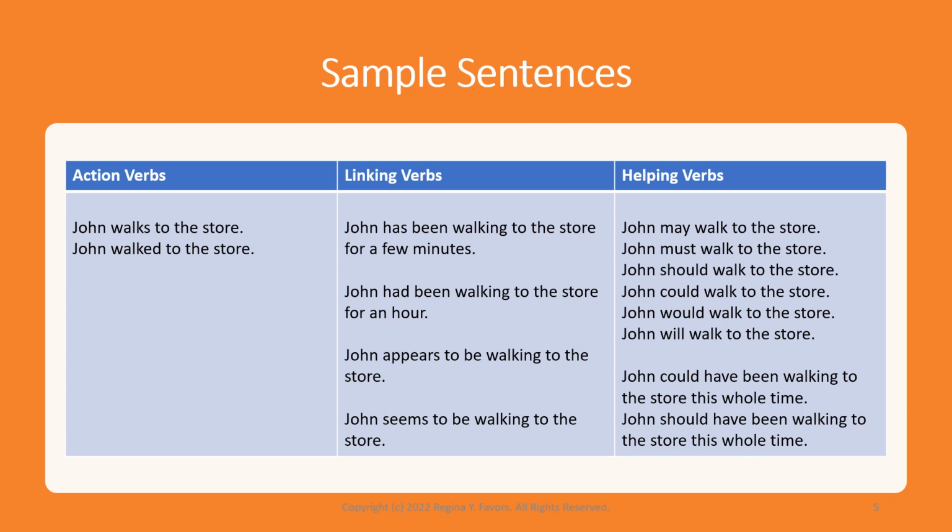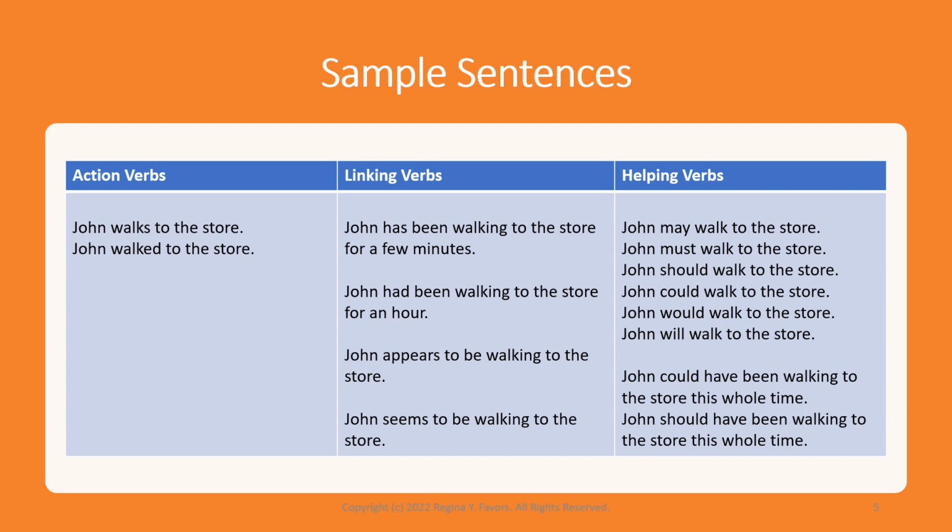So let's look at sample sentences under action, linking, helping. John walks to the store. John walked to the store. One is in the present tense. One is in the past tense. Also, the first sentence, John walks to the store, is singular. The subject of the sentence is John, and that's a single subject. So then the verb is singular, walks.